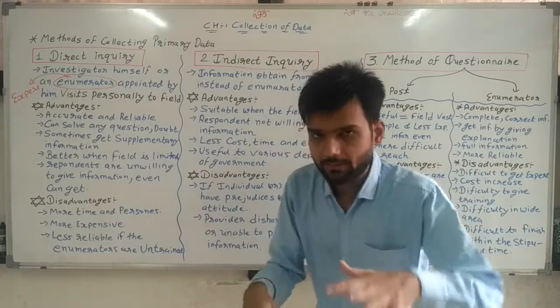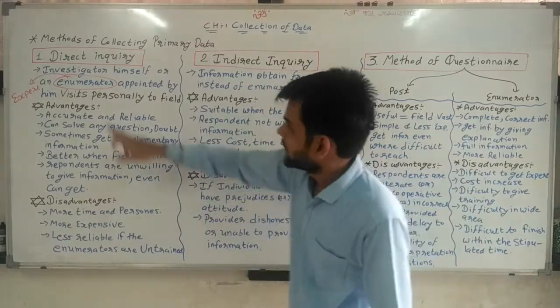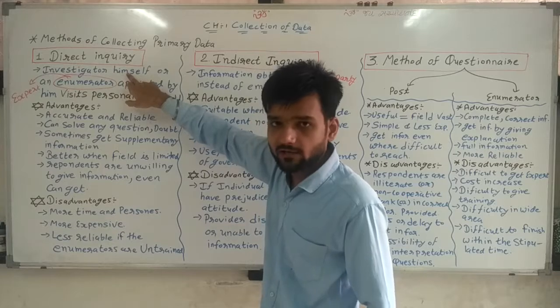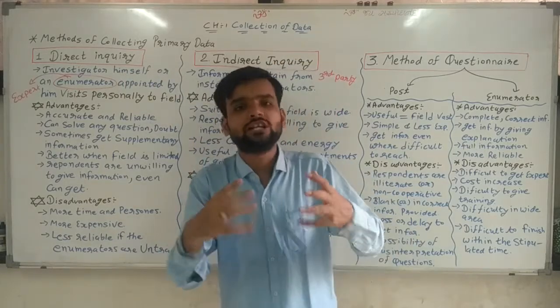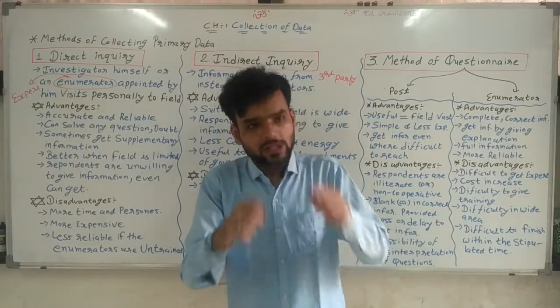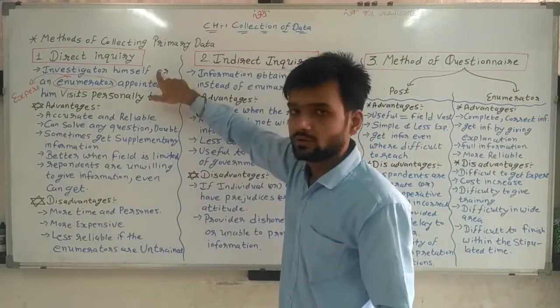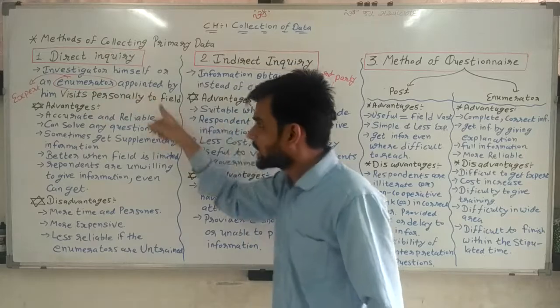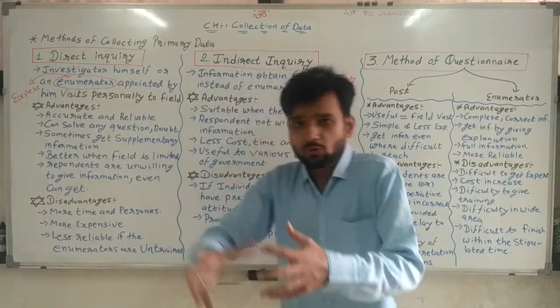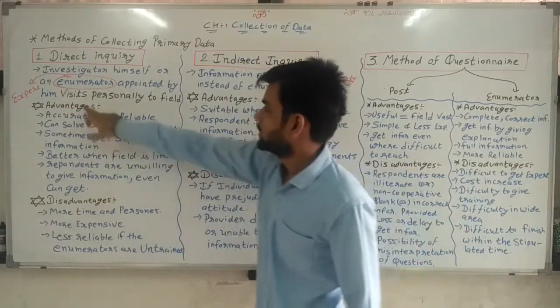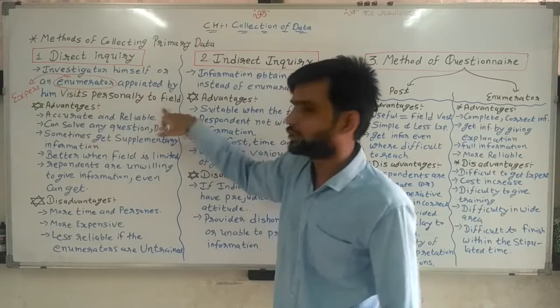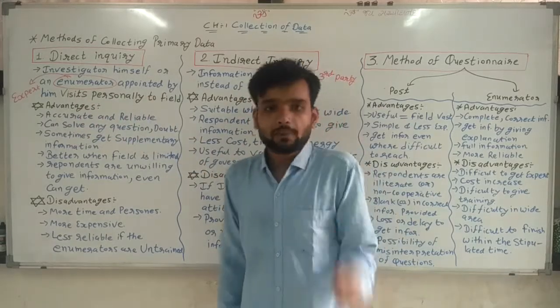Again, repeating, try to understand, please. Investigator himself means the person who needs data, that person himself going, or an enumerator appointed by him, an expert appointed by him, visits personally to the field.